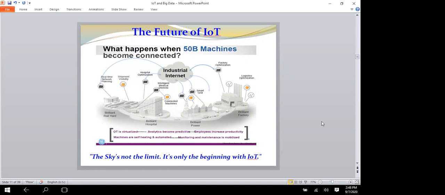So we require more internet bandwidth for the connected devices, because people use a lot of devices. So when more billions of people have come, what will happen in the future?